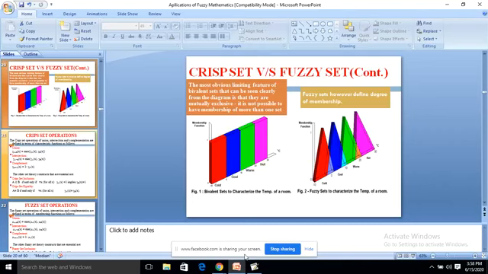In the case of fuzzy, it is given in four different colors: cold, cool, warm and hot, but they have some intersections. You can see that. At one point it is very cold, at another point it is a little cool. So they are intersecting. You can see that it is warm as well as hot. In some places it is hot, in some places it is warm. So the fuzzy sets define a degree of membership to all the points, to all the values.